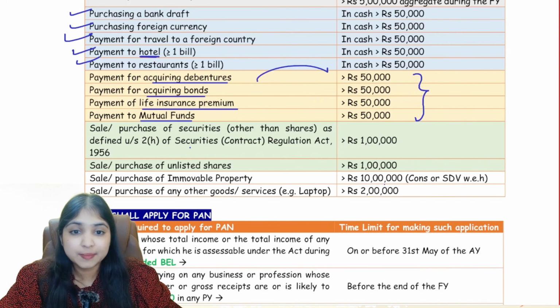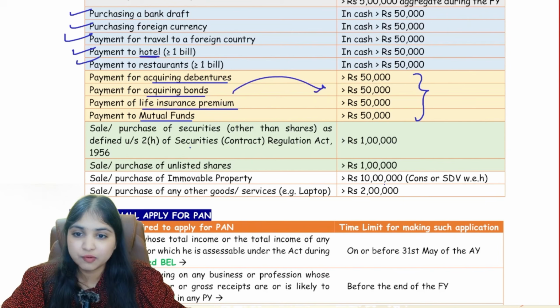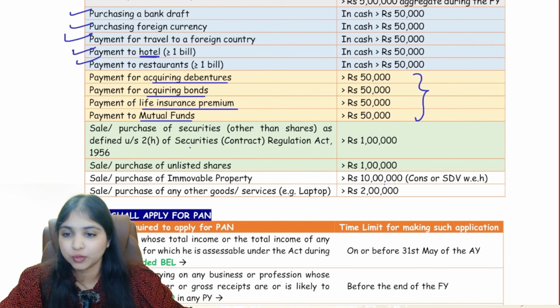Getting my point? So debentures, don't get confused. Debentures, it is still more than 50,000. Bonds, more than 50,000. Mutual funds, more than 50,000. For unlisted shares, if the transaction is more than 1 lakh. For other securities, all other securities other than shares, if the transaction is more than 1 lakh, then we have to quote our PAN. Okay.